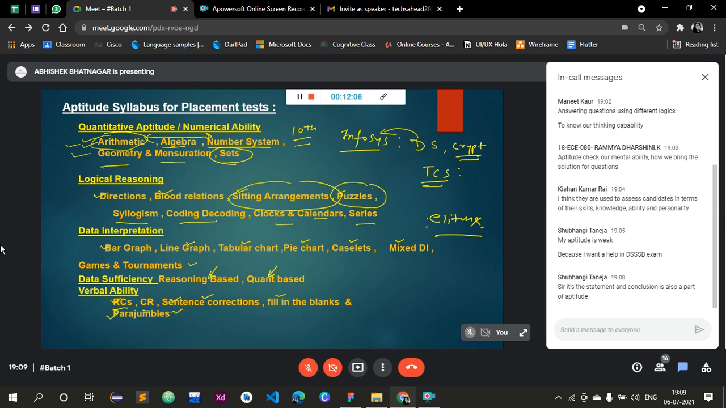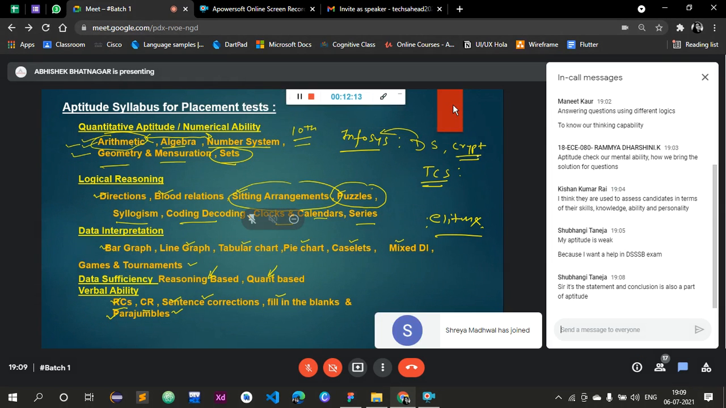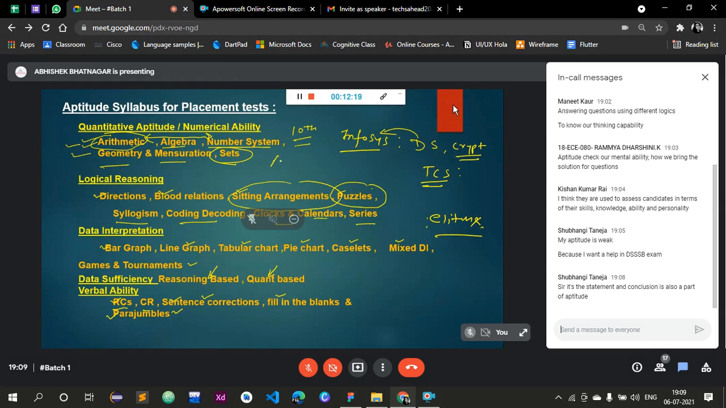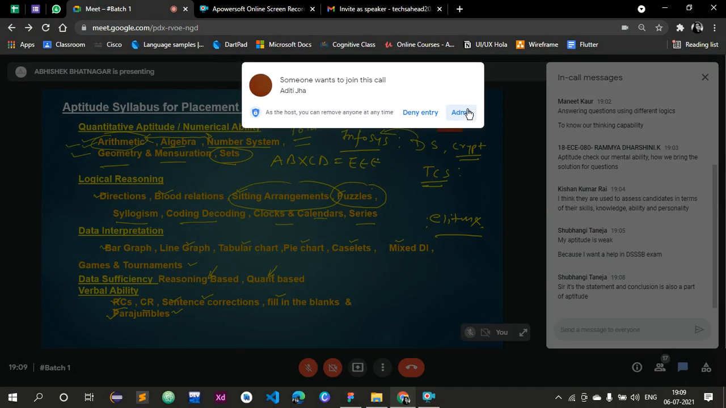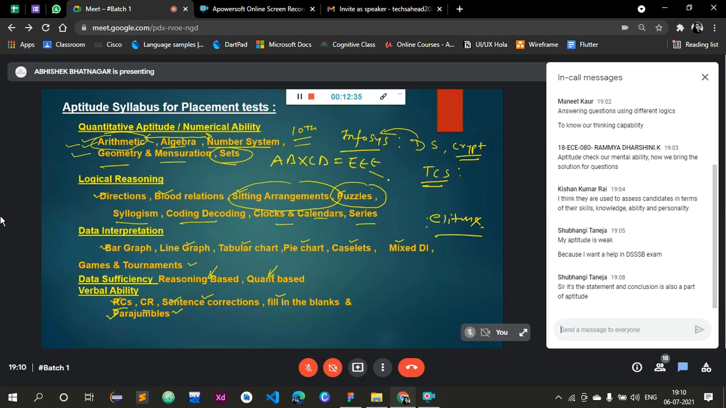The second is a concept from the number system, that is cryptarithmetic. They ask cryptarithmetic at least 7 to 8 times in the Infosys paper. So in cryptarithmetic, alphabets are used, and some calculations are given like A, B. Now you have to find out what is the value of P, what is the value of B, what is the value of C and D, right? These types of questions are called cryptarithmetic. This is a favorite question for Infosys and eLitmus also.